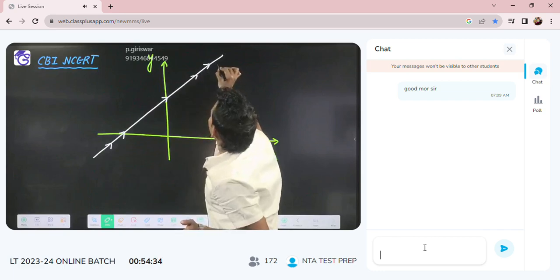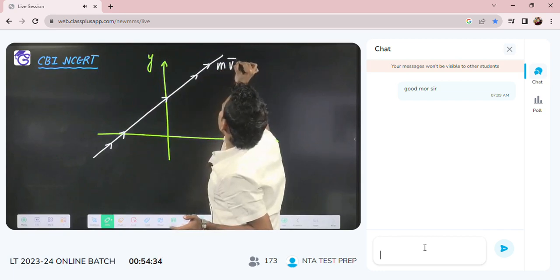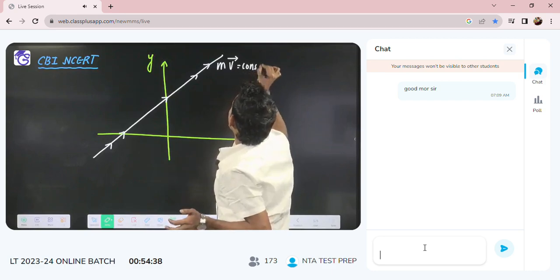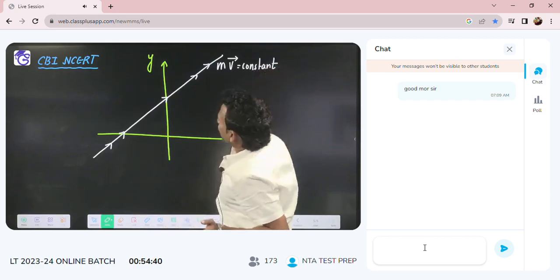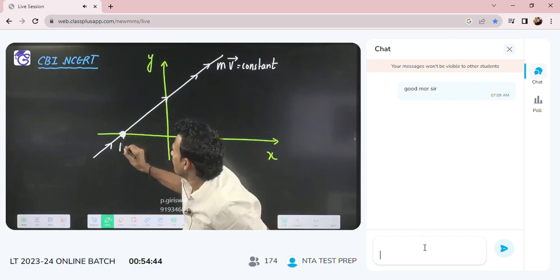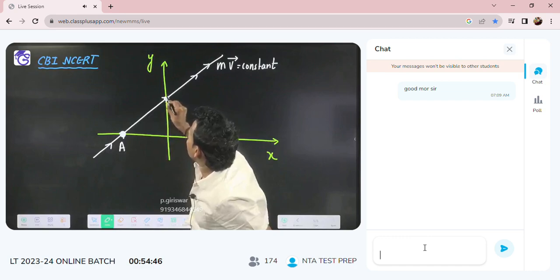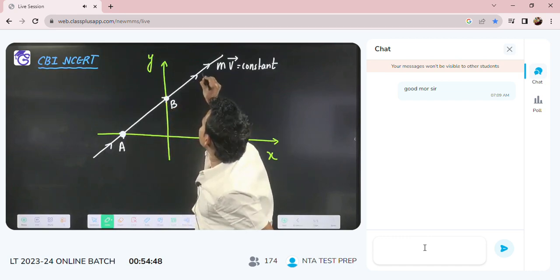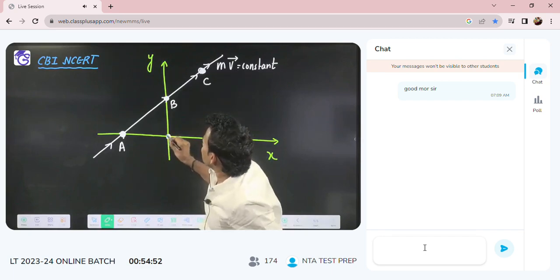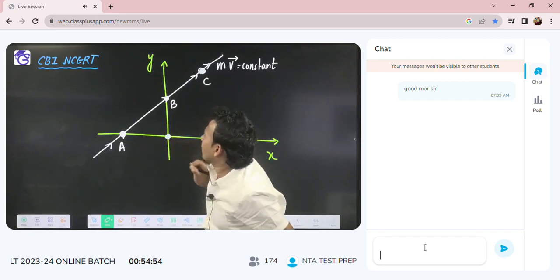Mass of the particle is m and the particle is moving with constant velocity. While the particle is moving, at one instant the particle is at point A, at another instant it is at point B, then the particle is at point C. Now you have to tell me at which point the particle will have more angular momentum.